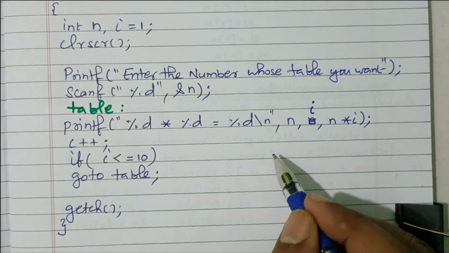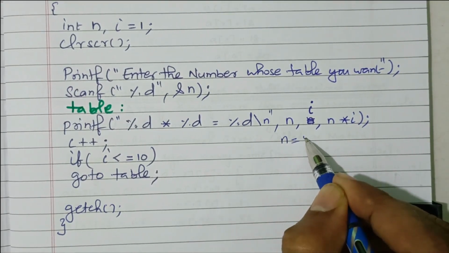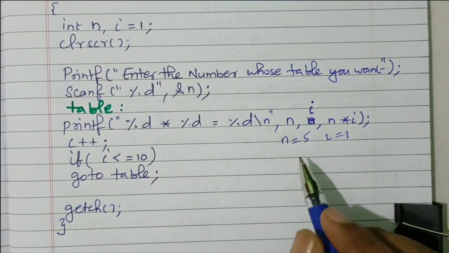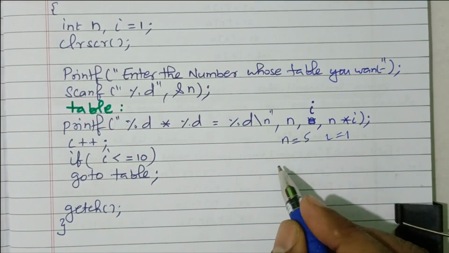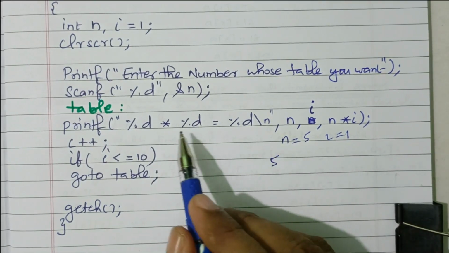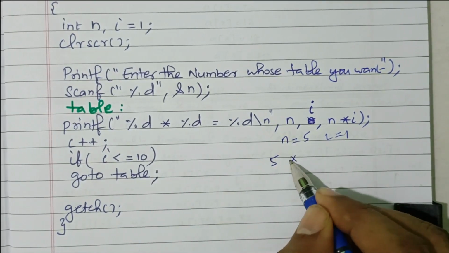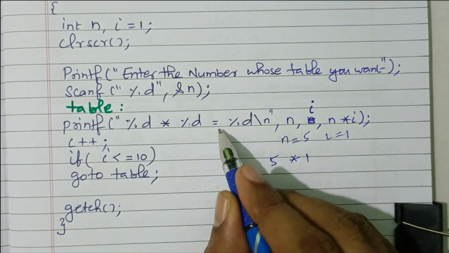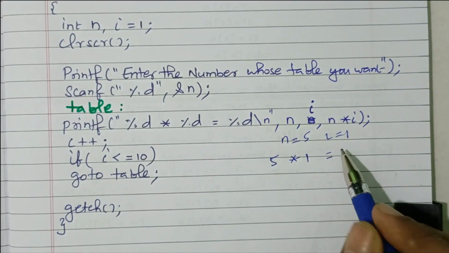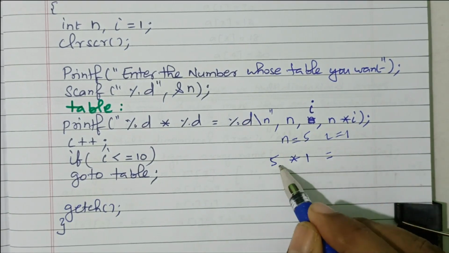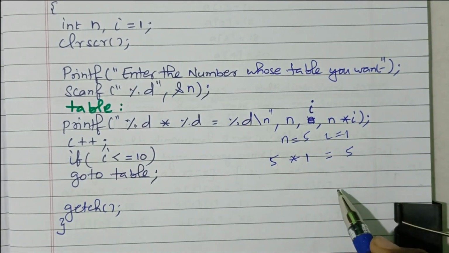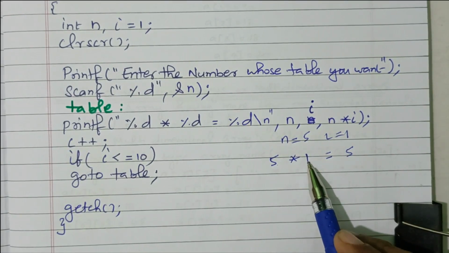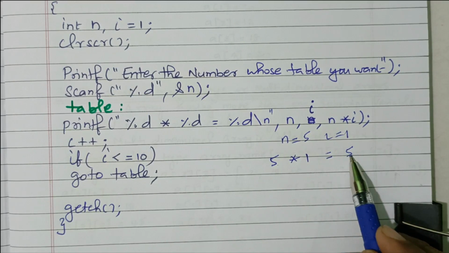For example, let us take n equal to 5, right? So already I equal to 1. So what will it print? n is nothing but 5. Then the multiplication symbol is available. Then for this %d, I is printed. I is 1. Then the equal symbol is there. Here n into I, so 5 into 1, 5, right? So n multiplication I equal to n into I.